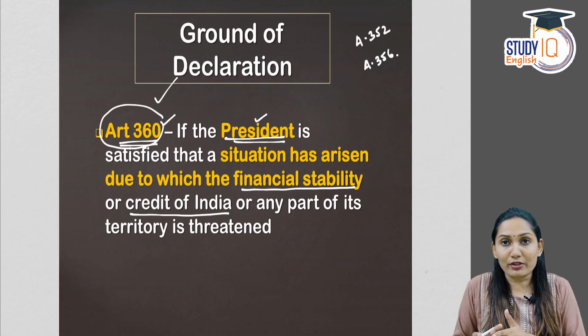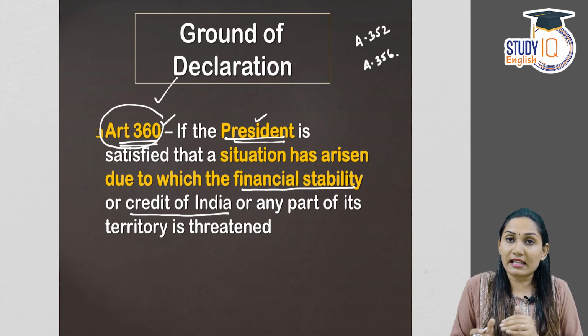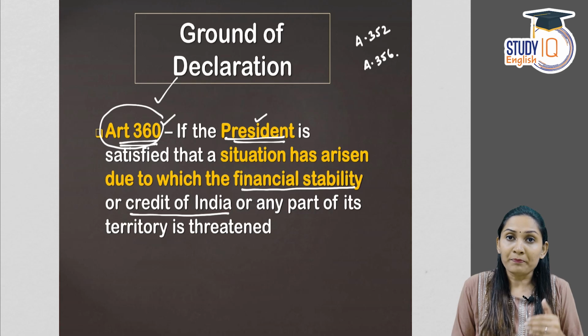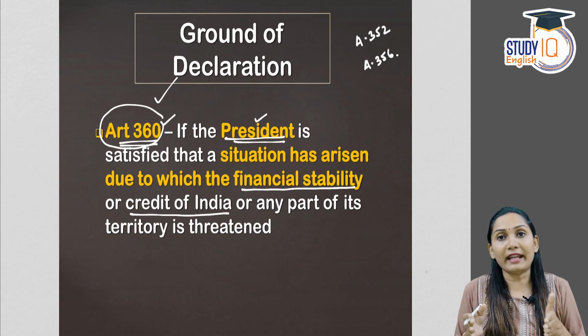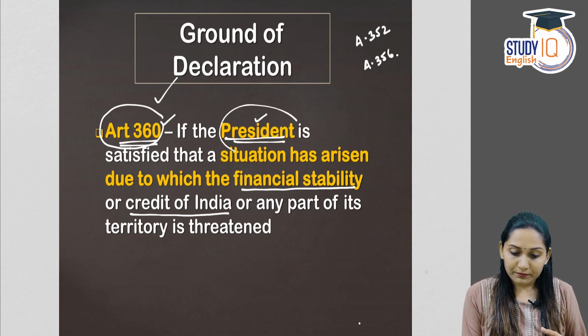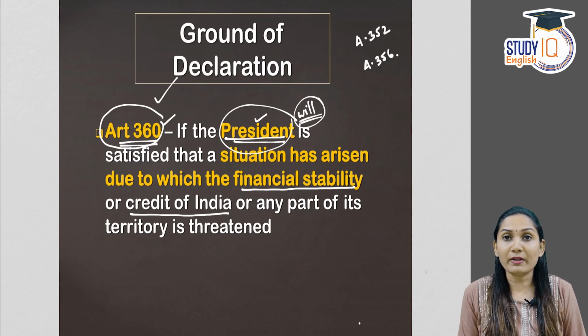So according to the Constitution, if the President is satisfied that such a situation has arisen in the country which has led to financial instability in the economy or a situation which affects the credit of the country as a whole or any territory of the country, this is the will of the President, or we can say this is a discretion of the President.